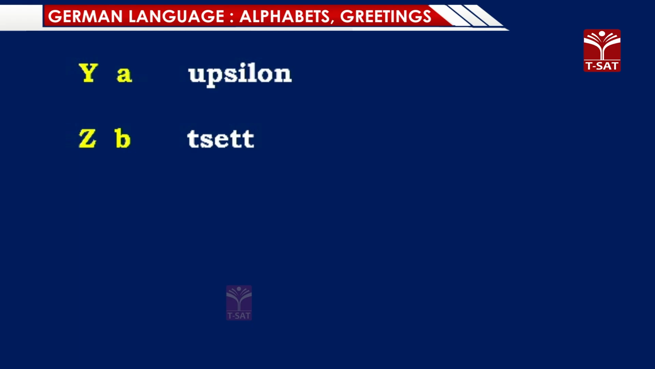Now these special characters. There are 4 special characters. How are they? The first one: what do you find? You find 2 dots on the letter. This we call the umlaut. So there is a change of sound, a change of pronunciation.